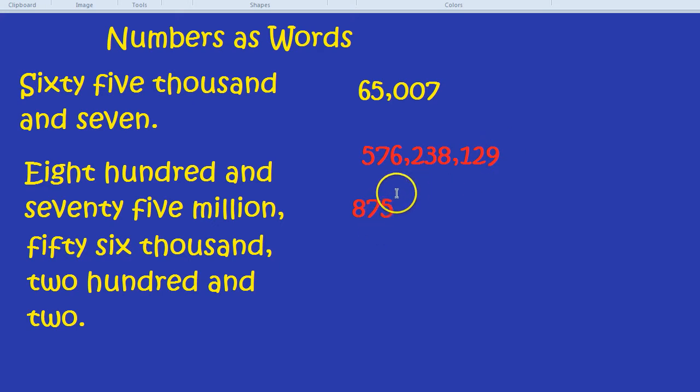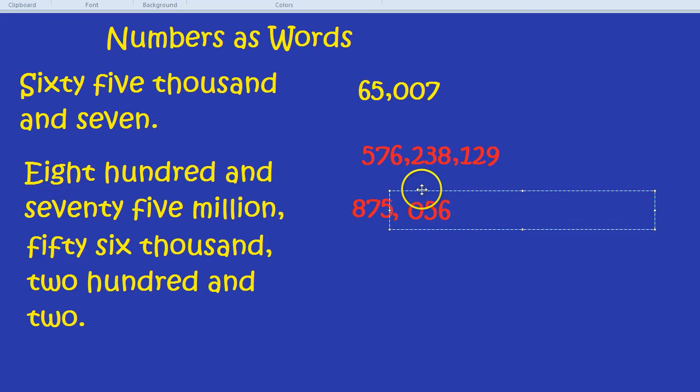But here we weren't given any hundreds of thousands. It didn't say 289,000. It's just simply 56,000. So in the hundreds of thousands column, we just have a 0. Then it's 56. All of that says is 56,000.